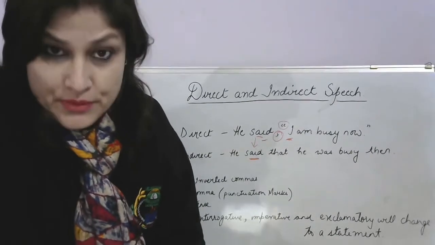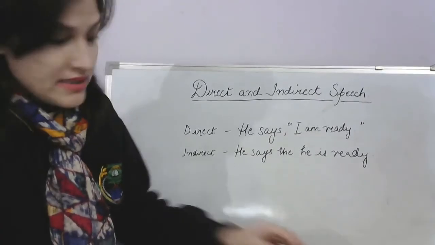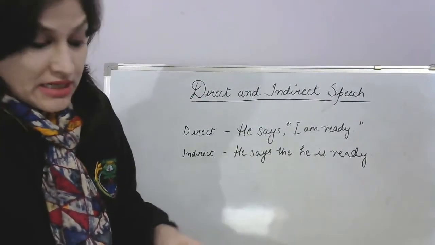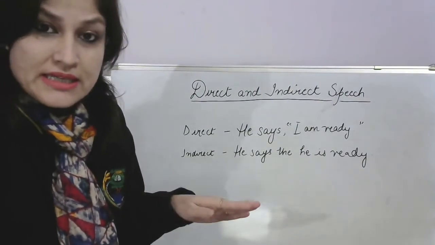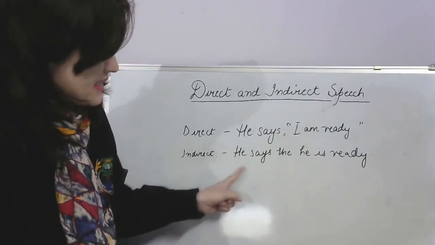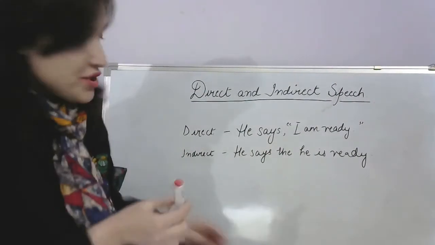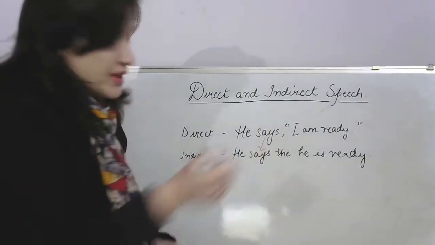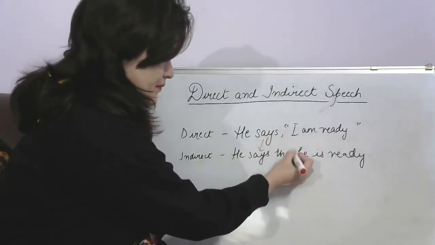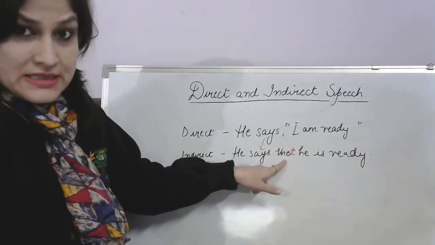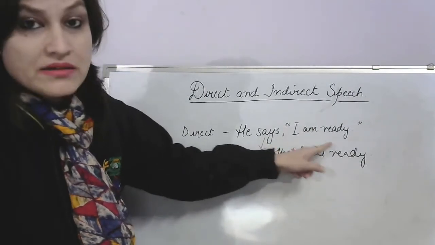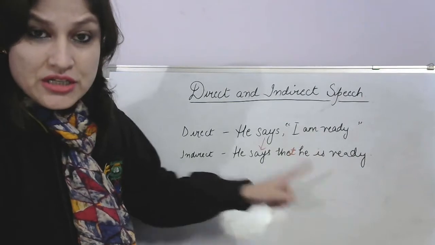Give me a minute. I'll help you with that. Now see this example here. You can see direct: He says, "I am ready." Now this is in the present tense. The first one is in the direct speech. Let's see the second one. I hope you remember that we do not change the tense of the reporting verb. So it remains "he says," and the comma will change to "that." "He is ready." So what he said? That he is ready. Same tense. We haven't changed the tense of it.